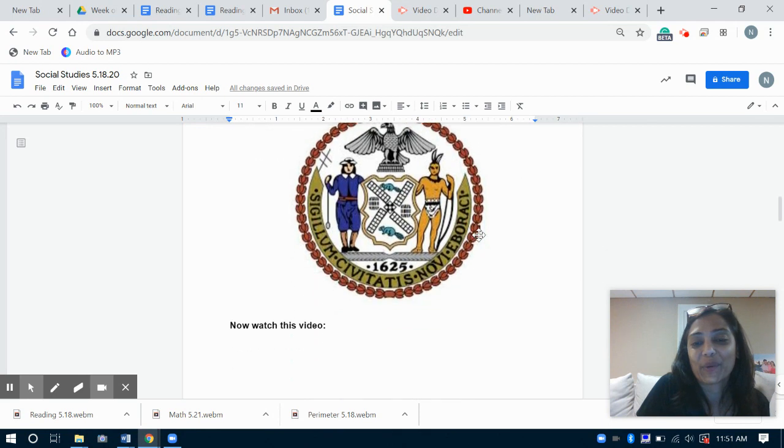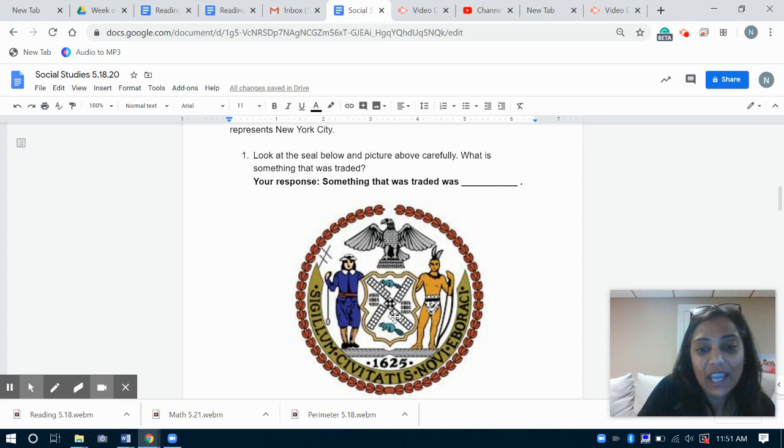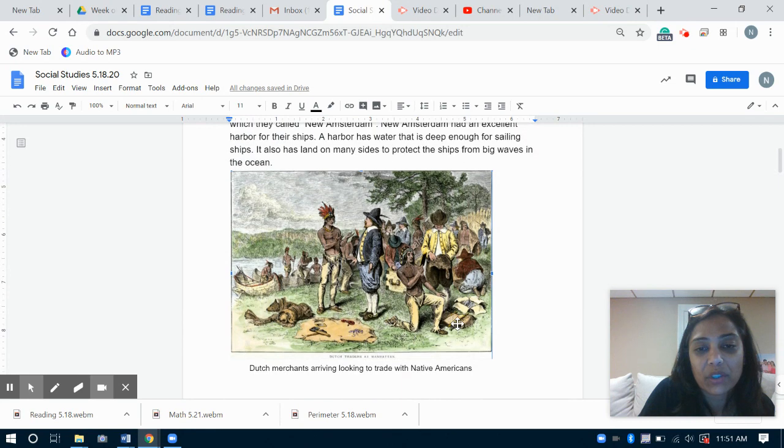Okay, so what did you say? Did you say beaver? If you look over here carefully, in this image right here, there's two of them. You can see these two little animals. Those are beavers. And when the Dutch were here during that time, there were a lot of beavers on this land, especially around what is New York now. So you can see that. And if you look at this person right here, this colonist right here, in his hand, you can see that he's holding what is called beaver fur and pelt. That's the tail part right there.